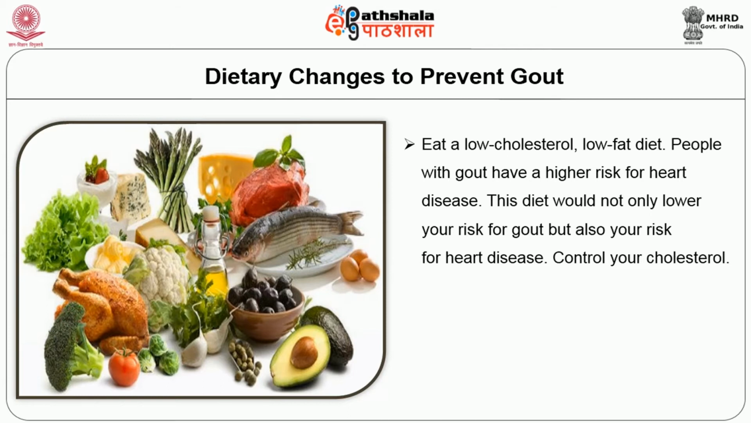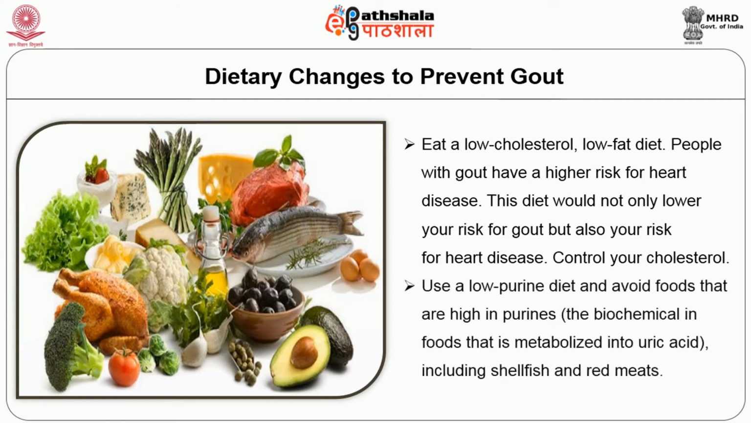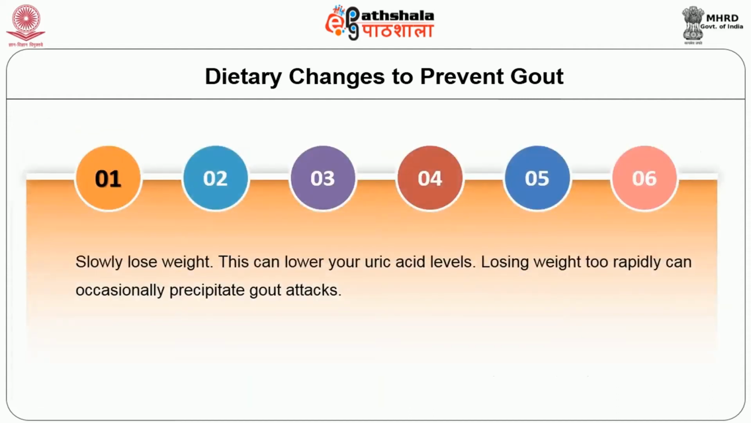Use a low purine diet and avoid foods that are high in purines. The biochemical in food that is metabolized into uric acid is the problem, so foods including shellfish and red meat should be avoided. Slowly lose weight. This can lower your uric acid levels. Losing weight too rapidly can occasionally precipitate gout attacks also. So one should be very careful in this.